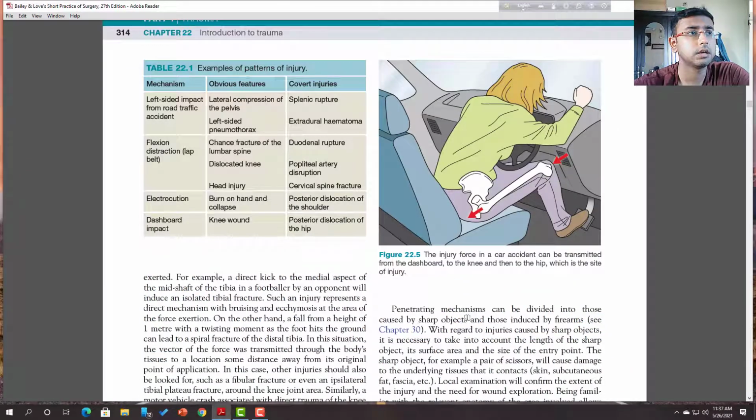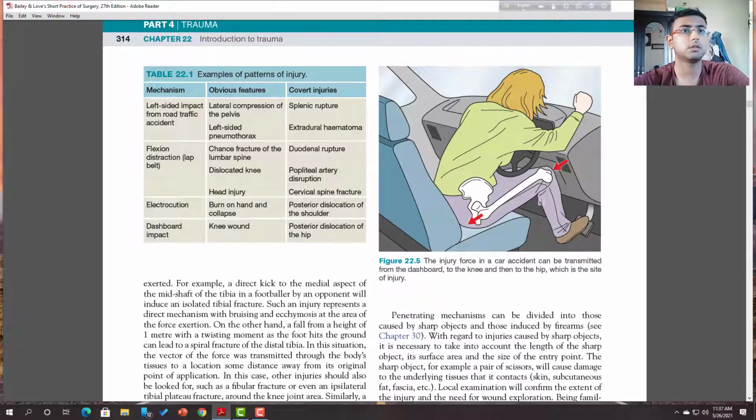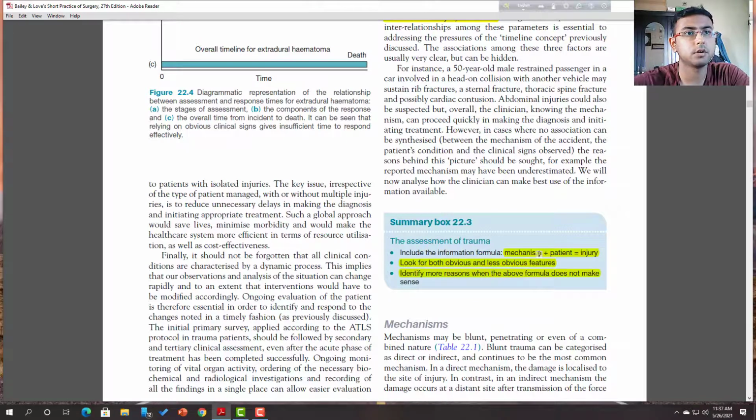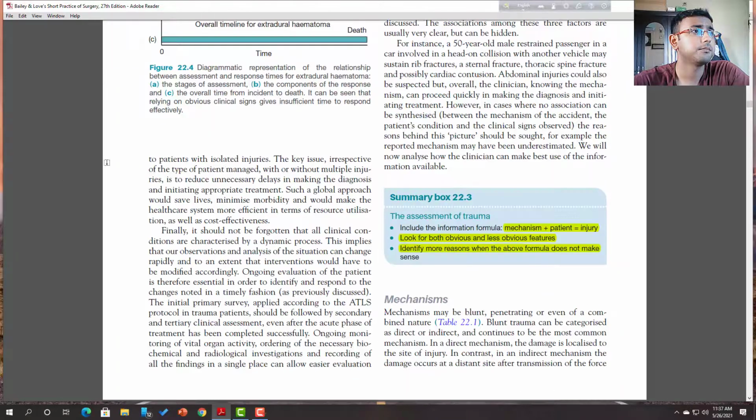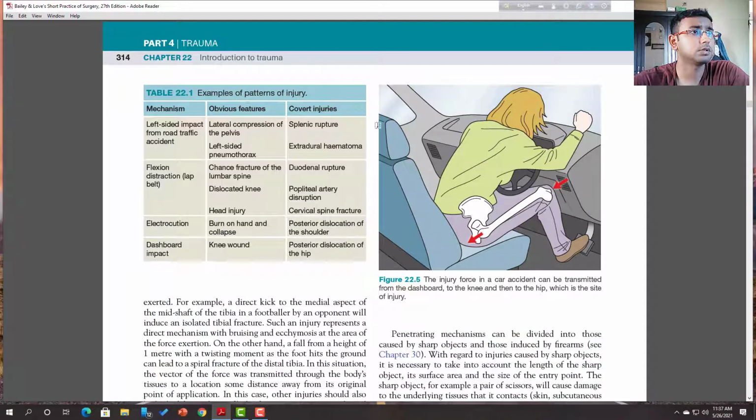Okay, now we will discuss examples of pattern analysis. First thing, the mechanism: how the injury occurs. We can imagine the type of force, the type of accident, and by that we can assess the specific trauma site. We can identify the trauma site. Here you can see there is a flow chart, that is, you can see the mechanism, a left-sided impact from a road traffic accident, and the obvious features.